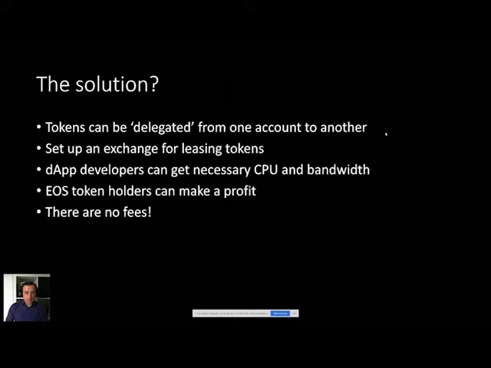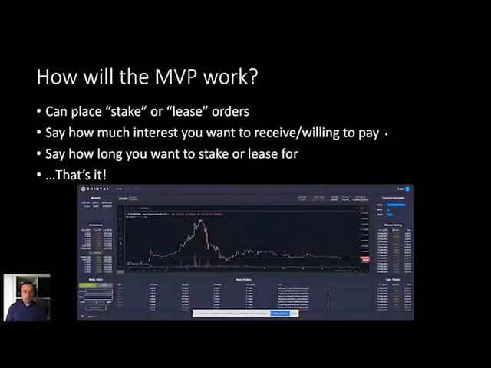So how does the minimum viable product work? You can see here a screenshot from our website. It's still under development. But the minimum viable product will work like this. You can place either a stake order or a lease order. A stake order is when you have the EOS tokens and you want to lend them to someone else. And the lease order is when you need EOS tokens to run your dApp. When you make your order, you say how much interest you want to receive or are willing to pay, and how long you want the lease to last for. And then that's it. You submit the order. If there's a matching order from the other side, then they're matched up, and the transaction is made.